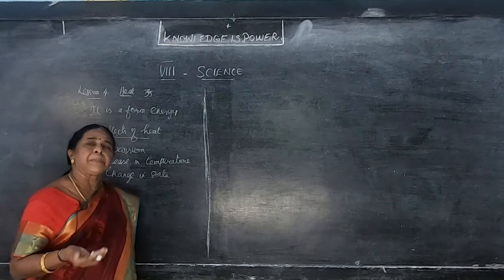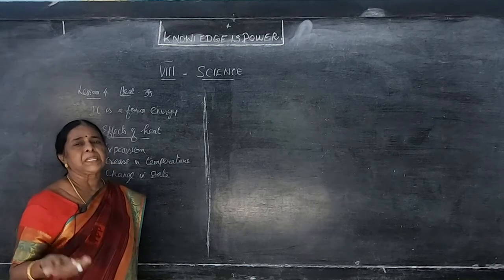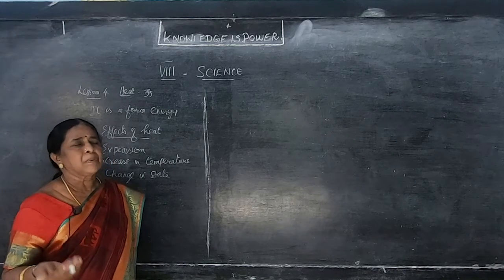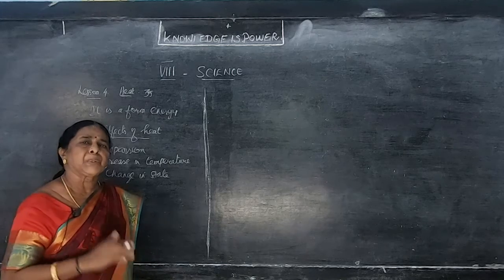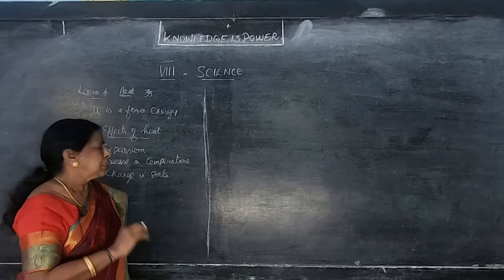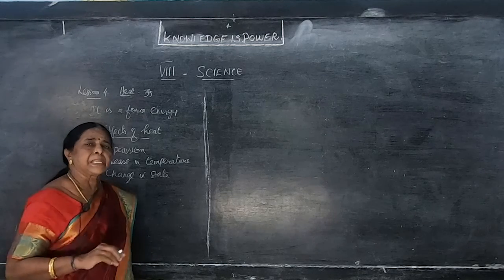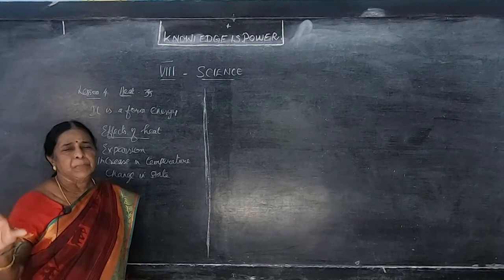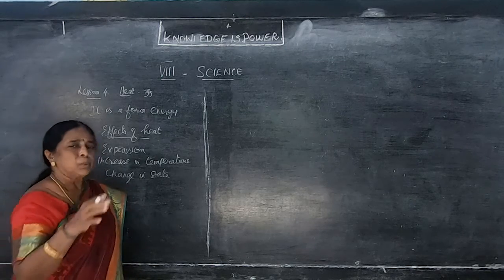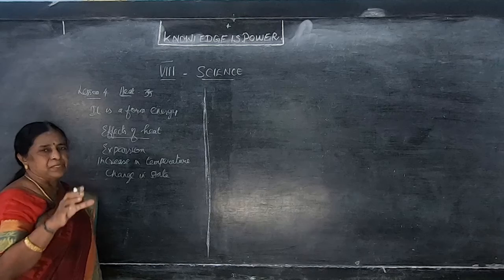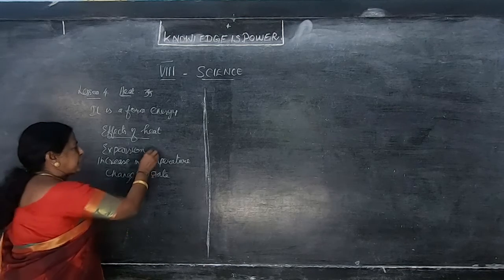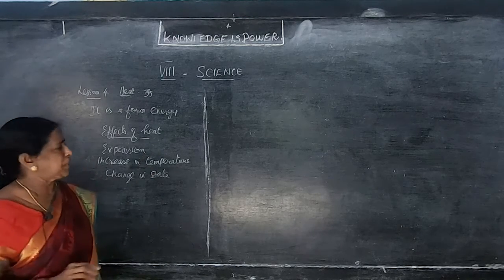And change of state may be solid, because of heating, it becomes liquid. Liquid on heating becomes vaporized. This is known as what? Change of state. Either from solid to liquid, liquid to gas. This is known as change of state. Because it is science, you have to explain with an experiment only. So here are 3 small experiments given for us to know the effects of heat, how it acts on the object. For example, first one, expansion.